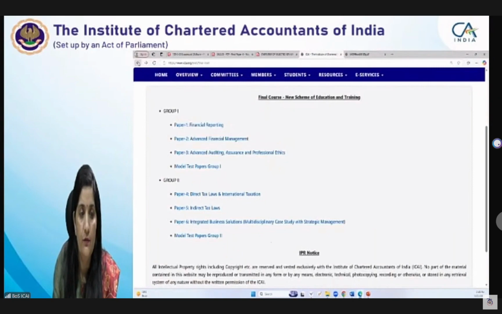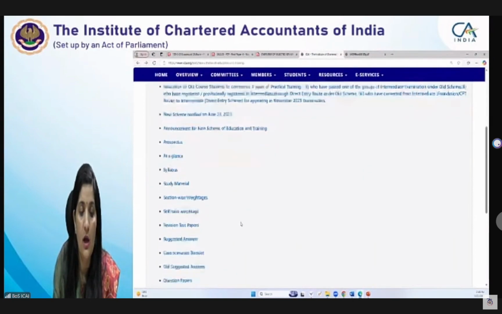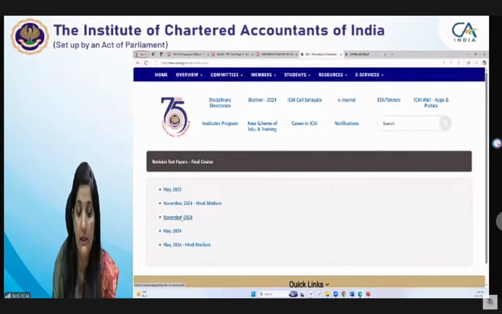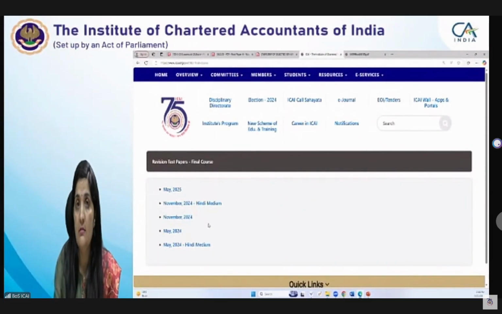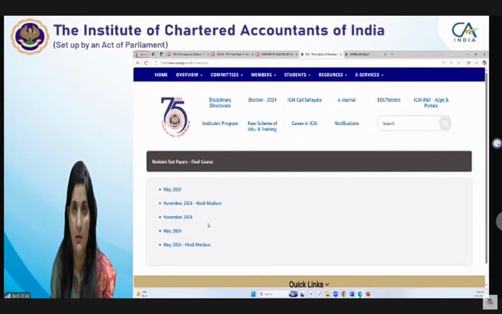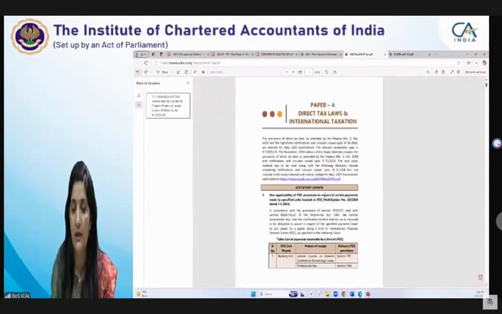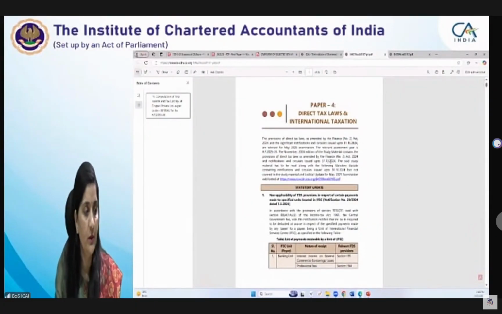Other than that, if I'm saying from where you can get the start update. The start update is given as a part of your RTP, revisionary test paper. For May 25, the earlier attempts' RTP, actually we do not advise because they are not updated as per the latest amendments. In case you want to refer, then please keep in mind the amendments which are made by the Finance Number 2 Act or the notification circulars. So the latest RTP only we will be advising you to refer. The start update is given. Actually, if you see, the study material contains the notification circulars which are issued up to 31st of October.